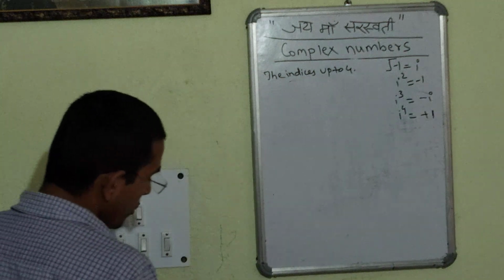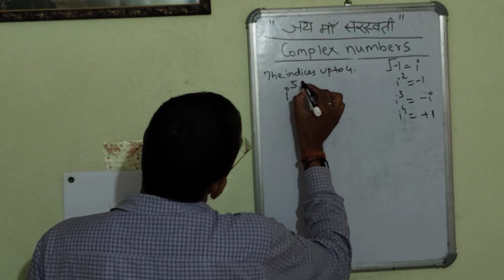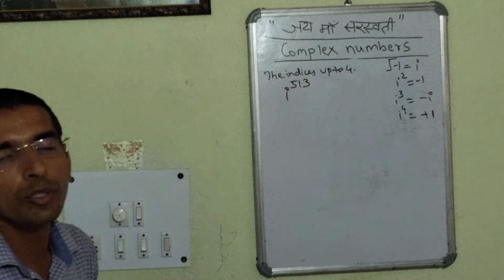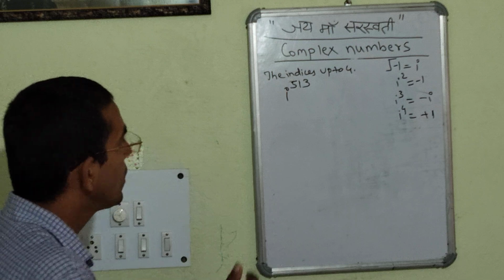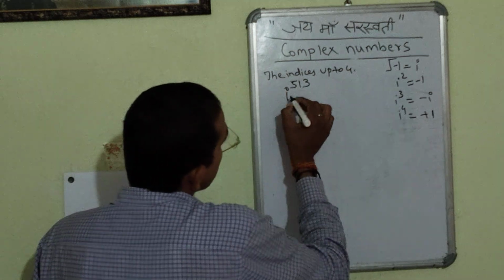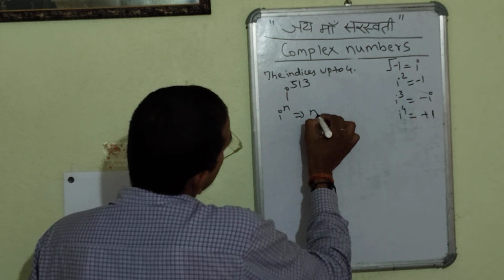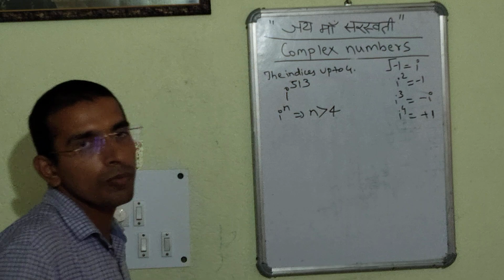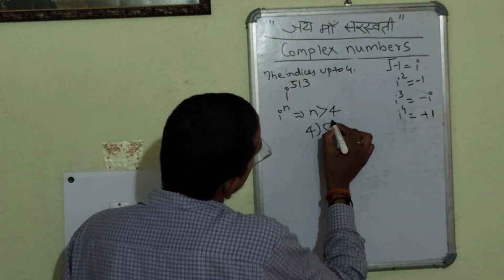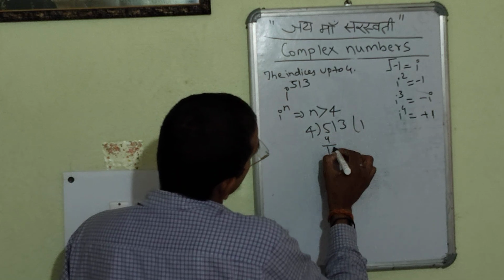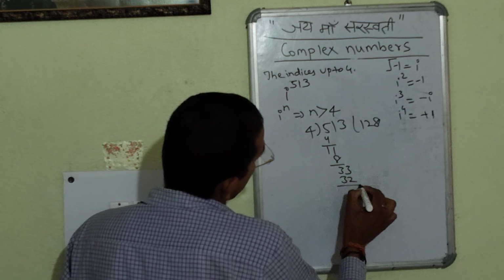Suppose it is written here i to the power 513. We have to calculate the value of i to the power 513. Similarly, as I had already stated, if the power is n and n is greater than 4, in that case we will divide that particular power by 4. So 4 1s are 4, 4 2s are 8, 4 8s are 32, and so on.